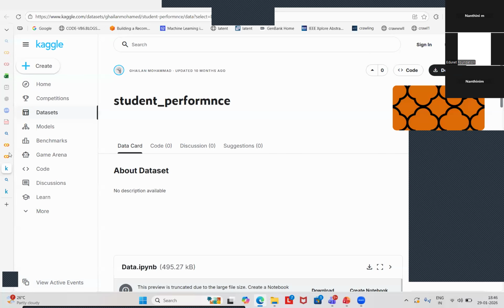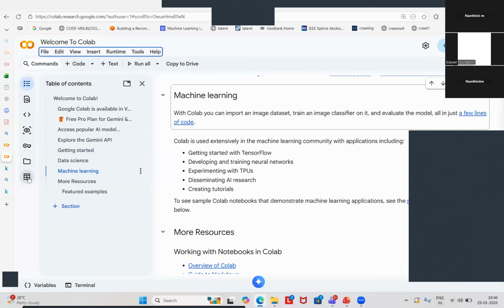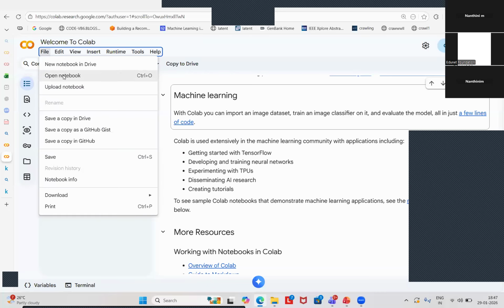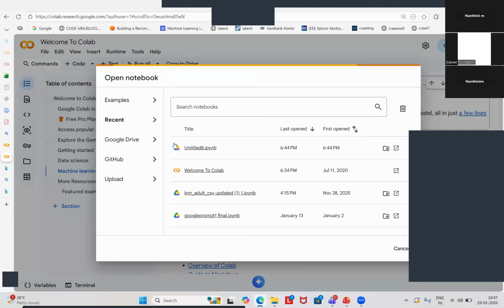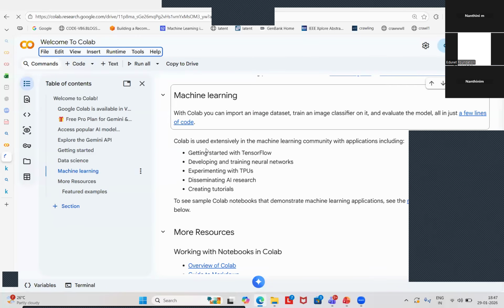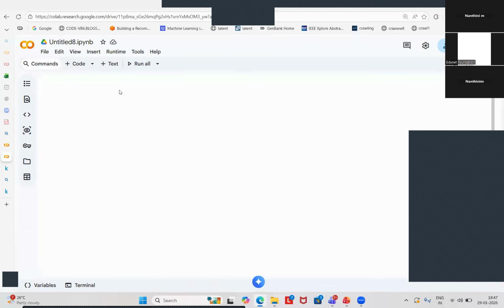Okay, see, this is the data explorer section. What you have to do is first go to that particular notebook section. Open notebook. I have already created it, so I am just opening that particular notebook. I'm just giving you this as a reference, for your understanding. Next class onwards, we will be starting with the project demonstration. Just allow me a minute.